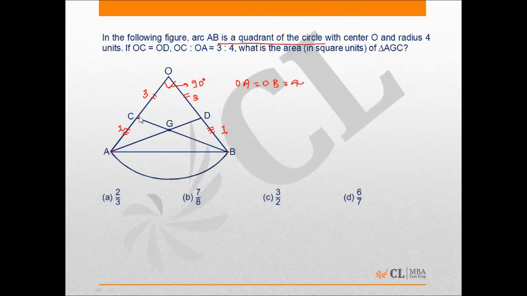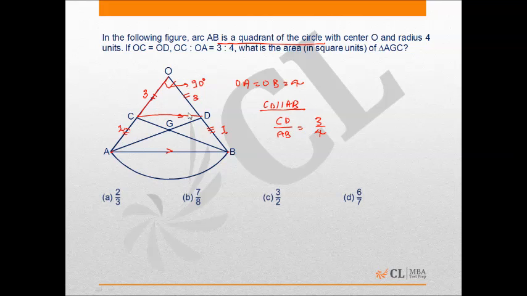By using the basic proportionality theorem, can I consider that CD is parallel to AB now? And the moment CD is parallel to AB, these two lines are parallel, I can understand that CD upon AB is 3 by 4. You understand? This is 3 and this is 4.